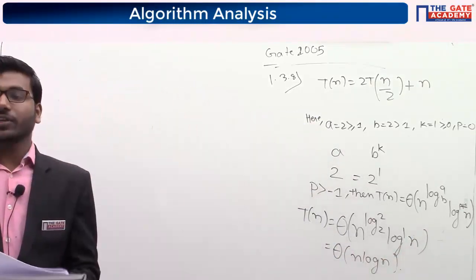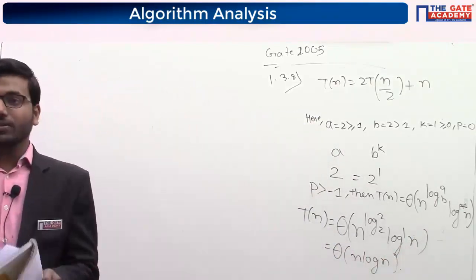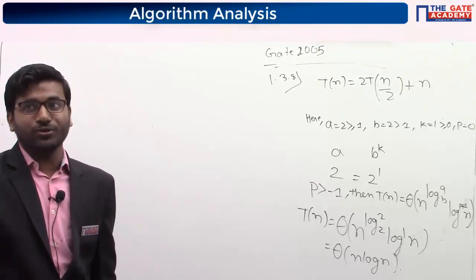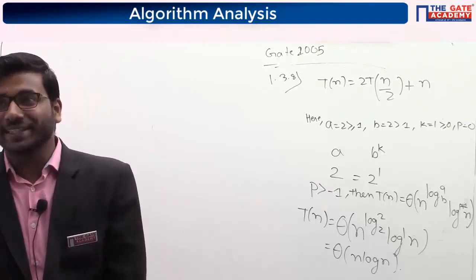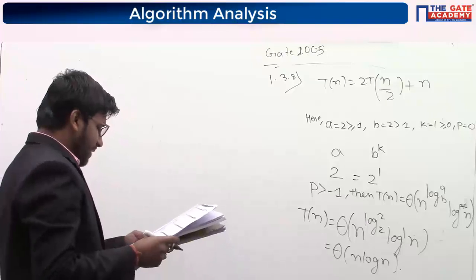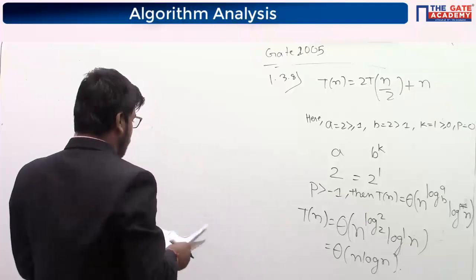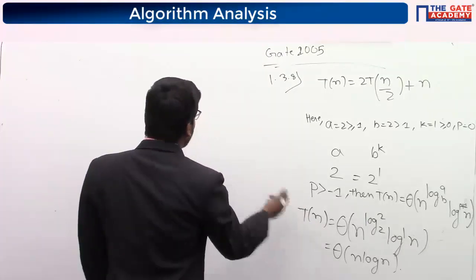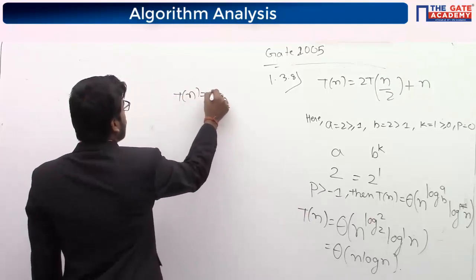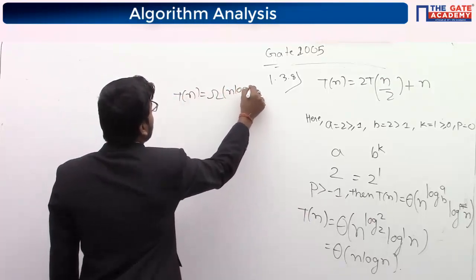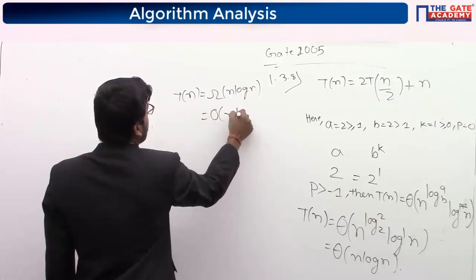Okay. Yeah, Vinay, because it is saying false. This is a common mistake I also used to make. So this generally happens. They are asking which of the following is false. So T(n) is theta of this. So we can write T(n) is both omega of n log n as well as big O of n log n.